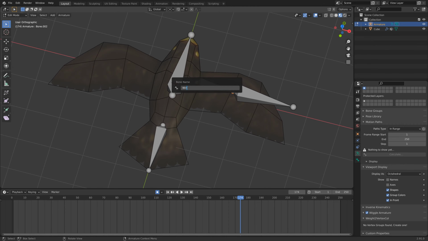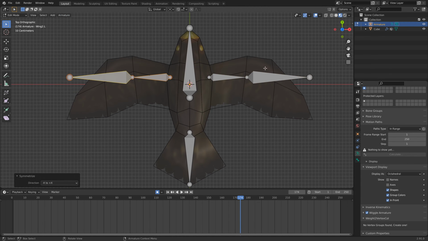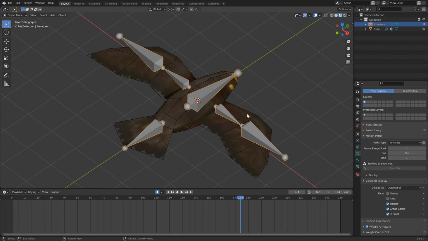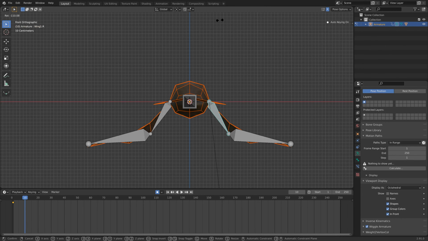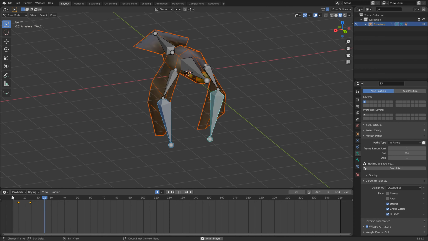Rename wing with .r suffix. Mirror armature. Parent bones to root. Parent mesh to armature. Pose with X mirror. Wings up, wings down. Offset and tweak.